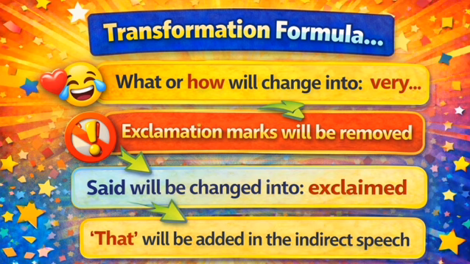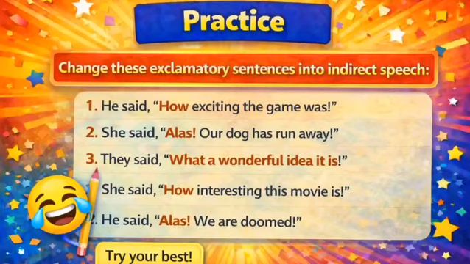What and how will change into very, the exclamation mark will be removed, said will change into exclaimed, and don't forget to add that in the indirect speech. This is a golden rule. This is a golden rule for you to keep in mind. This will certainly help you get better marks in your examination.